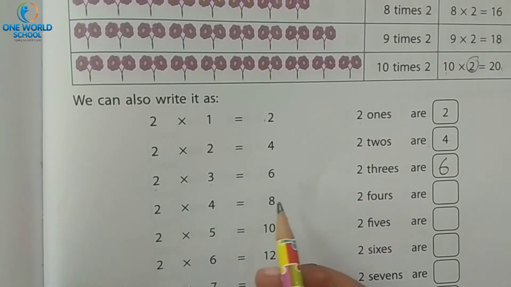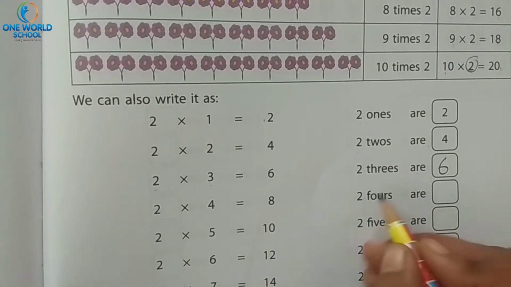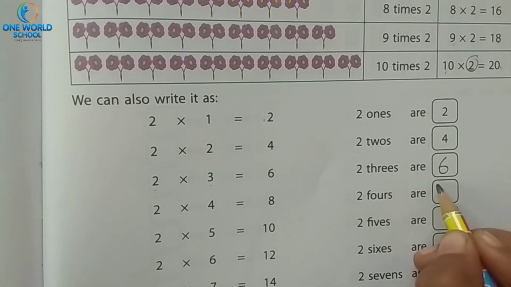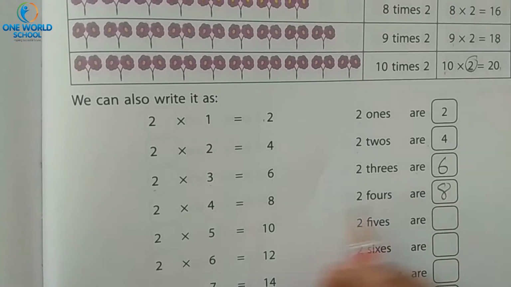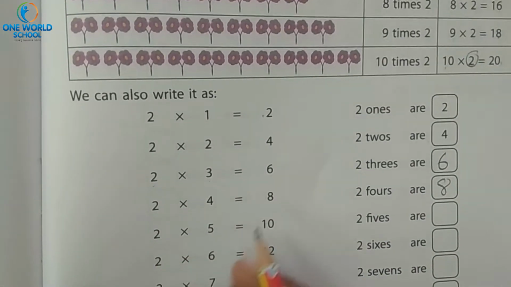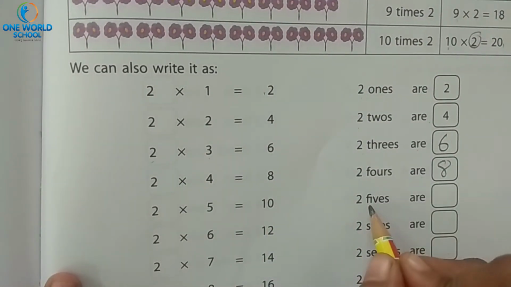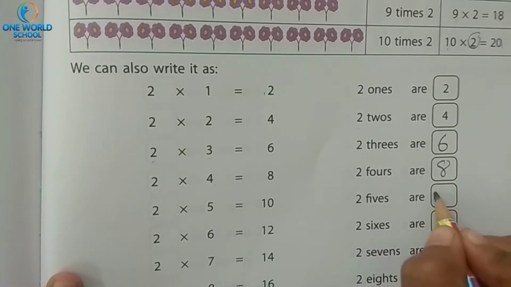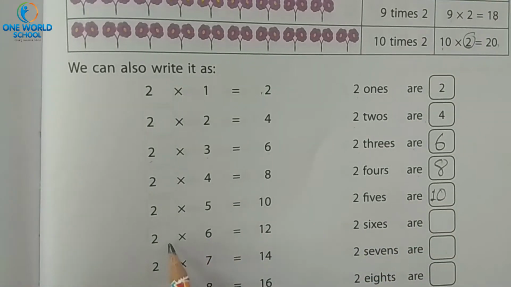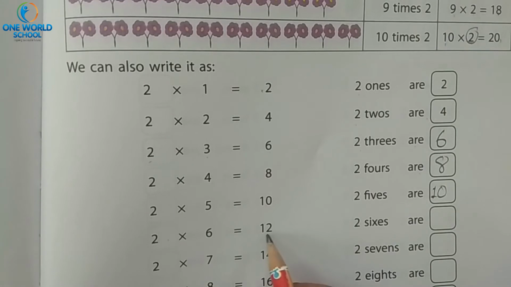2 fours are 8. 2 fives are 10. 2 sixes are 12.